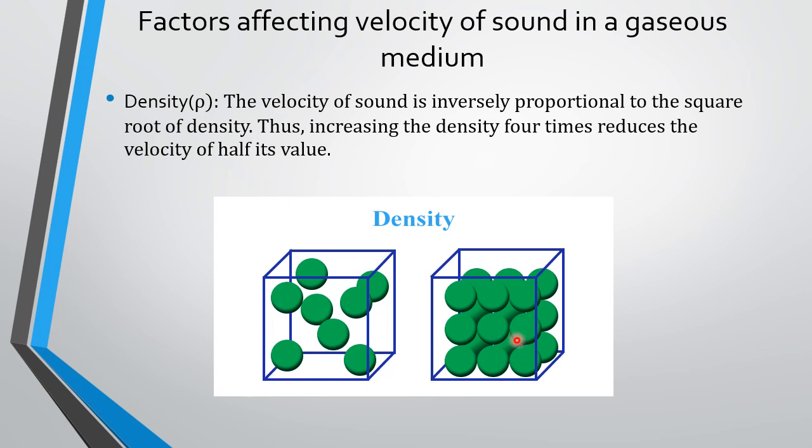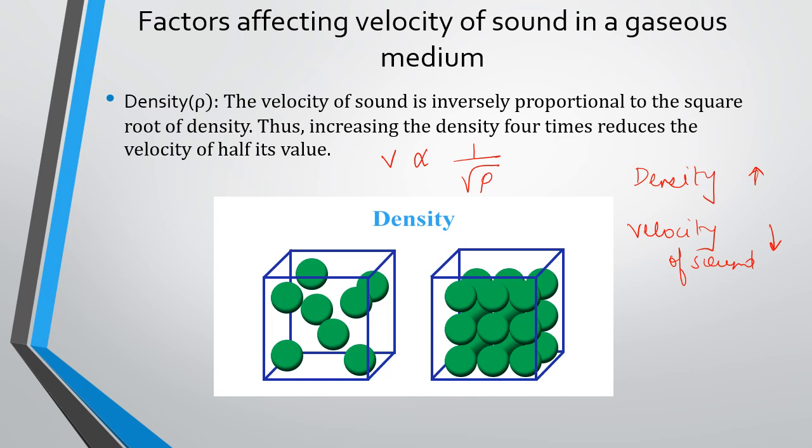In physics terms, it is given as the velocity of sound is inversely proportional to the square root of density. So that means if density increases, your velocity of sound would decrease, and vice versa. Thus increasing the density 4 times reduces the velocity to half its value. So it is written as velocity is inversely proportional to 1 upon root rho. Inversely only indicates that one thing increases, the other thing decreases, and vice versa.